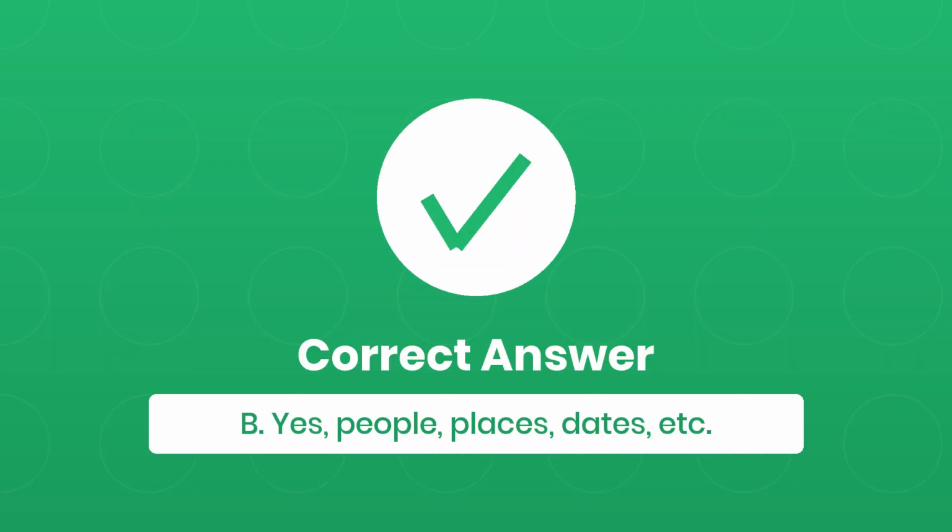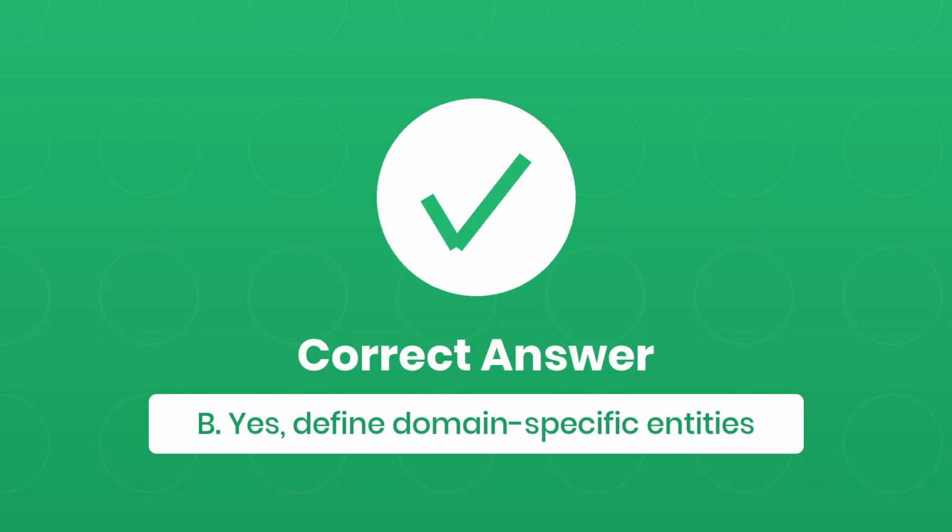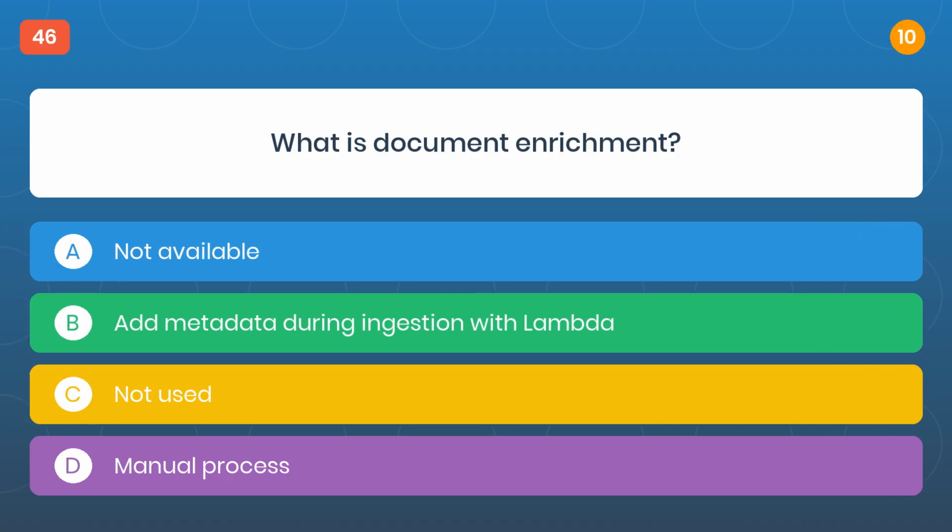The correct answer is B, yes, people, places, dates, etc. Question 45. Does Kendra support custom entities? The correct answer is B, yes, define domain-specific entities.